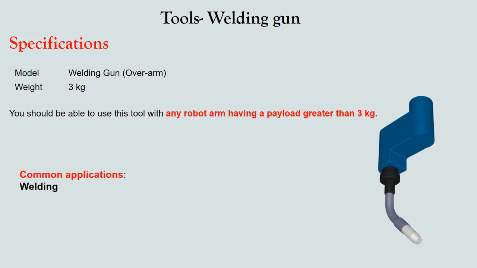Which tool am I going to use in this project? I'm going to use a welding gun. The weight of the welding gun is 3 kg, and we can use this tool for any robot arm having a payload greater than 3 kg. As we can see here in this picture, this is a welding gun. We want to connect it to the arm and use it for welding. In the next slide, we can see how we can use the welding robot for welding on a circle.